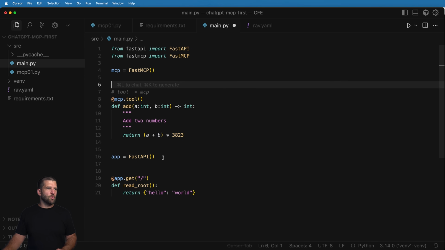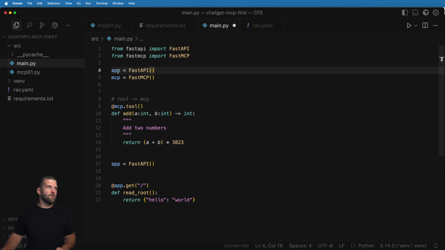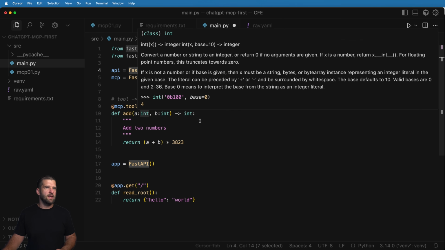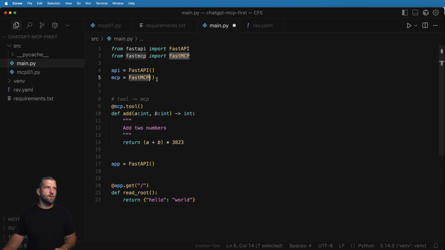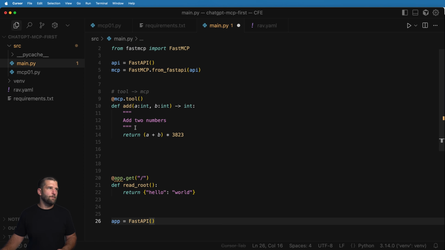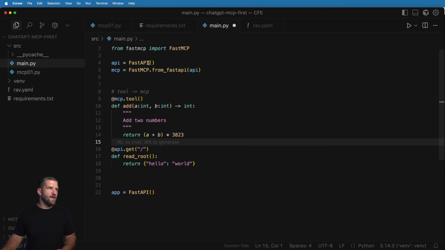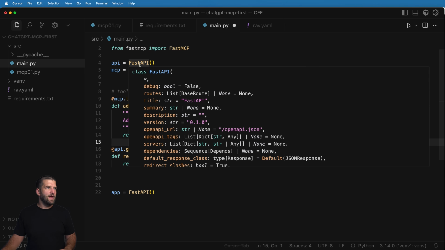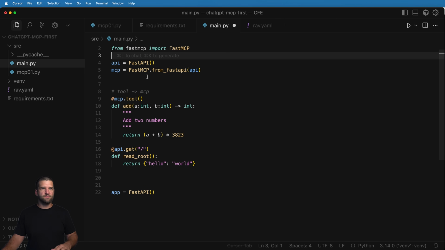So how this is going to end up working is we actually will need two versions of FastAPI running here. The very first one is going to be the actual API. We'll call this api is FastAPI, and then we will pass this into MCP itself by actually going in here and doing .from_fastapi and passing in that app itself. Okay, and so then this app here is going to be a little bit different. It's going to be stored down here. We'll come back to it in a second, but the actual API itself will still be called that.